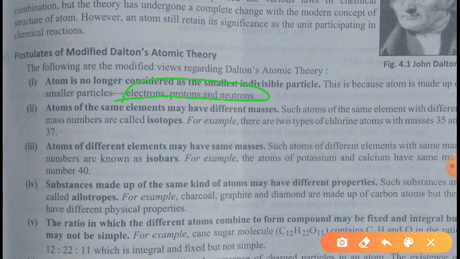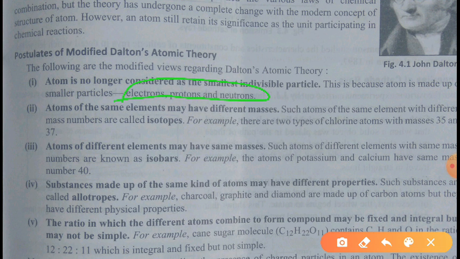Now next, where has it failed? He says that atoms of the same element have the same chemical property and mass. That theory also failed, because after some years we found that there are some elements whose atoms have the same chemical property and the same atomic number, but their masses are different.